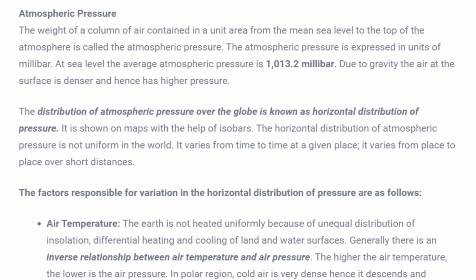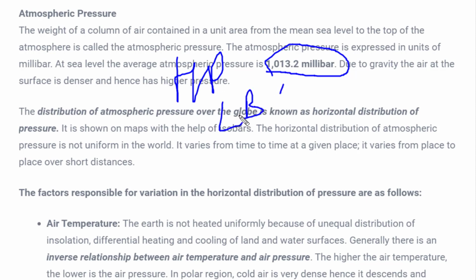There are several units in which we denote this atmospheric pressure. It is bars, millibars, dyne, but here we will be using the millibar as the normal unit for atmospheric pressure. Generally the normal atmospheric pressure is 1013.2 millibar. Any pressure above this would be called high pressure, and the pressure below this would be called low pressure. So this is the normal measurement of low pressure and high pressure in terms of millibar. I hope you have understood what atmospheric pressure is.